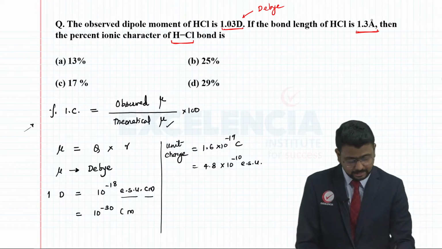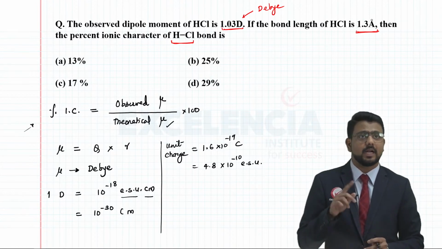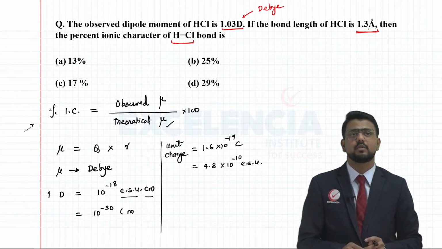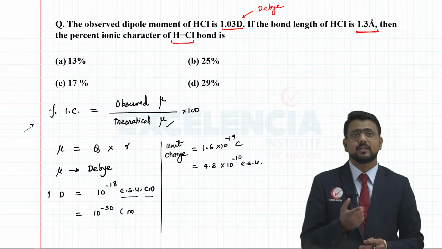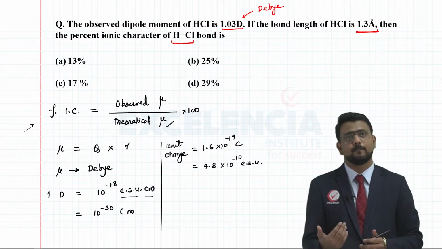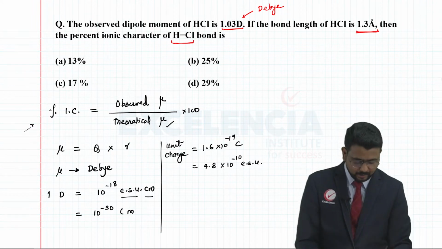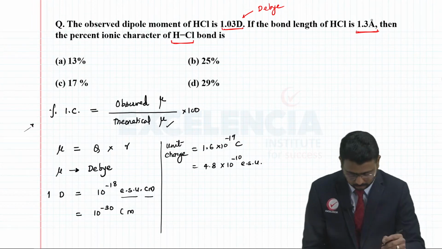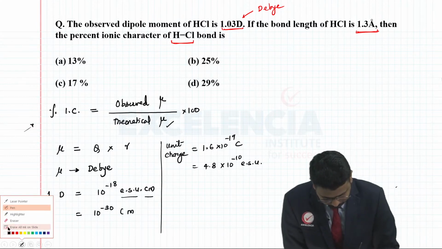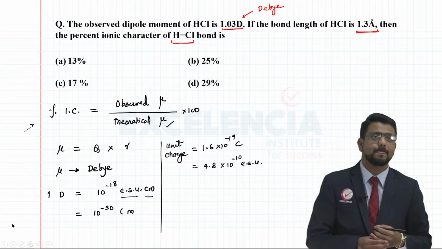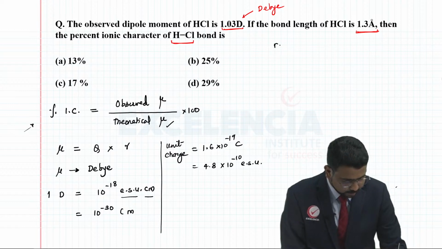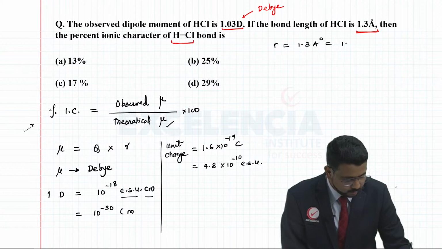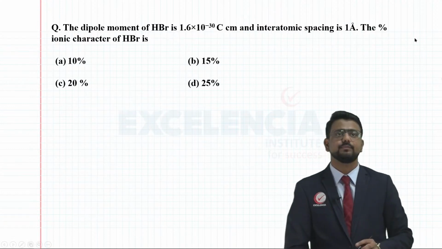Now in this case, they have given you debye unit, right? And the bond length here has been given to you in terms of angstrom unit. So this angstrom unit, you can convert into centimeters, and of course you can also use this ESU. So we are going to find this in CGS units here. Here I can say that the distance between two nuclei is 1.3 angstrom, which is nothing but 1.3 into 10 to the power minus 8 centimeters, right?